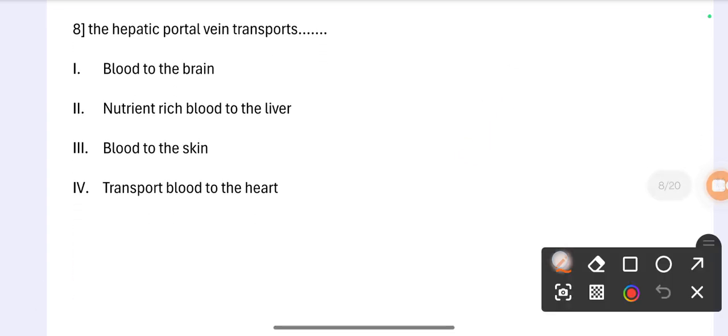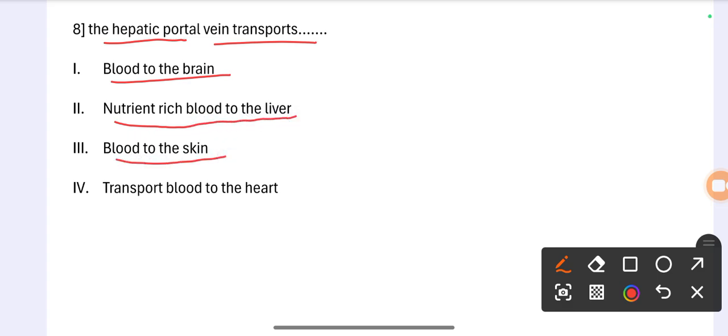Eighth question. The hepatic portal vein transports: option 1 blood to the brain, option 2 nutrient rich blood to the liver, option 3 blood to the skin, option 4 blood to the heart. The correct option is nutrient rich blood to the liver. Correct option is 2.